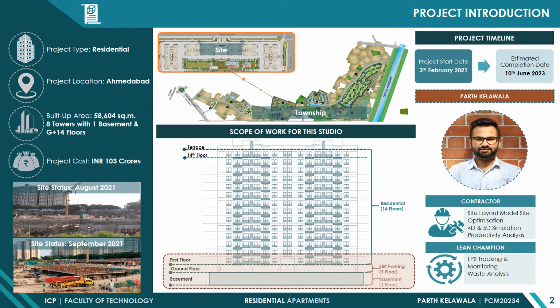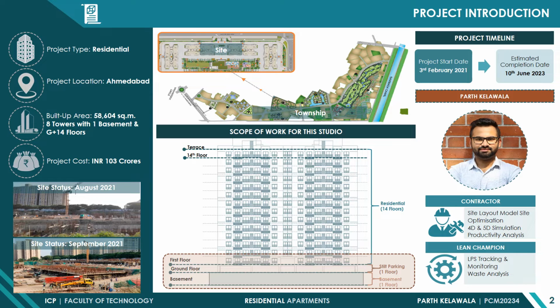Consisting of 2 BHK and 3 BHK apartments, it has 8 towers with 1 basement and 15 floors each. The total built up area of the project is 58,600 square meters. The total cost of the project is 103 crores. The project started on 3rd February 2021 and is expected to be finished on 10 June 2023.